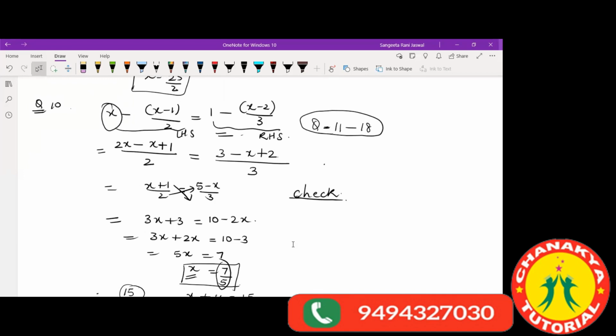Okay, let's come to the properties of parallelograms, right? Now coming to kinds of quadrilaterals.